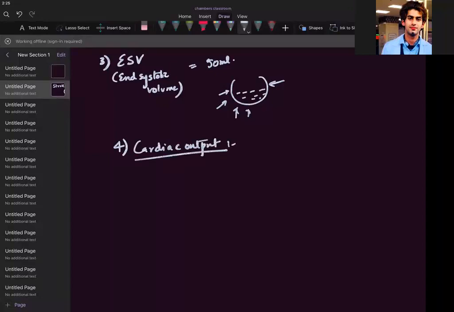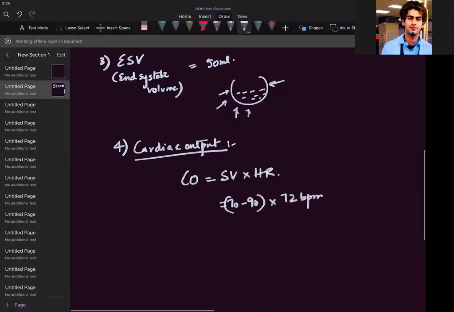What is cardiac output? It is basically the product of stroke volume and heart rate, isn't it? That means for this you have to understand stroke volume. I have taught you stroke volume. It's around 70 to 90 ml, multiplied by 72 beats per minute. That will be equal to more or less 5 liters per minute. That means the cardiac output is 5 liters per minute.